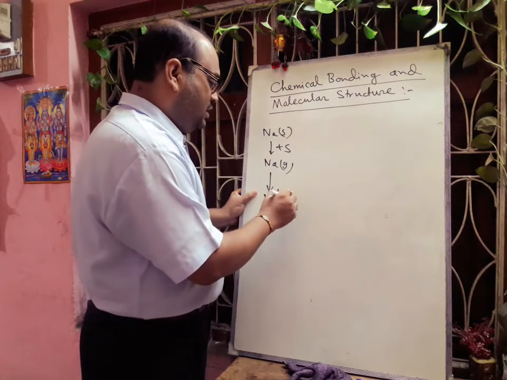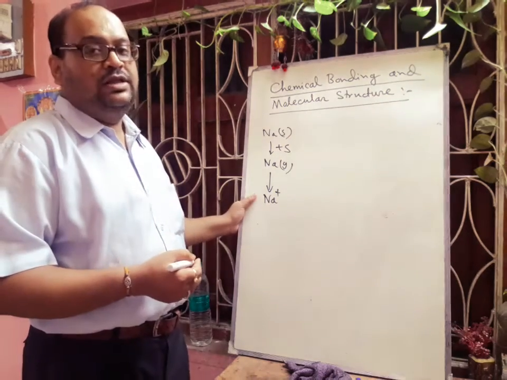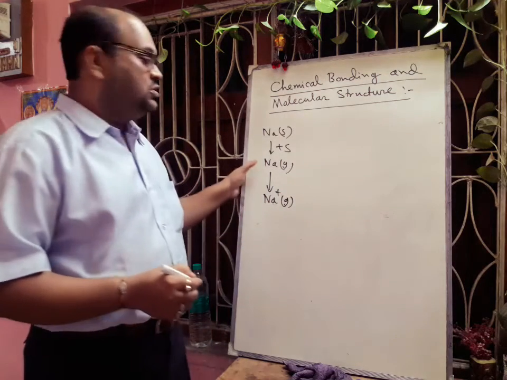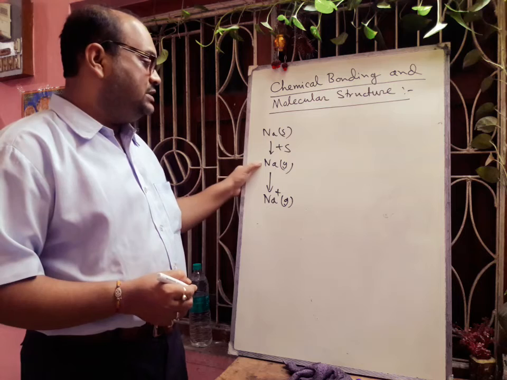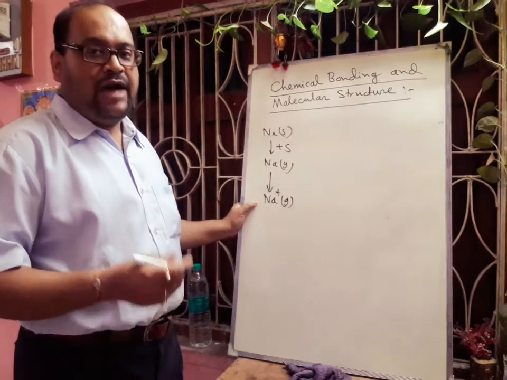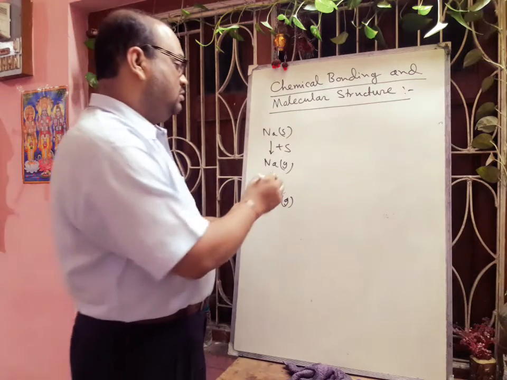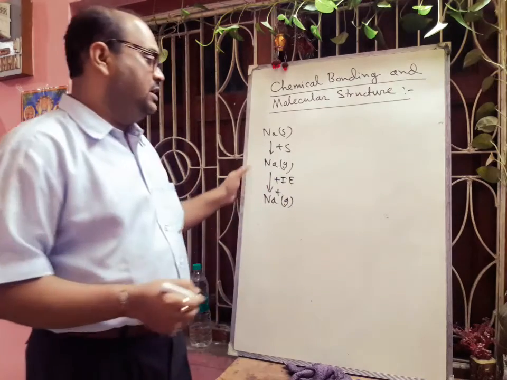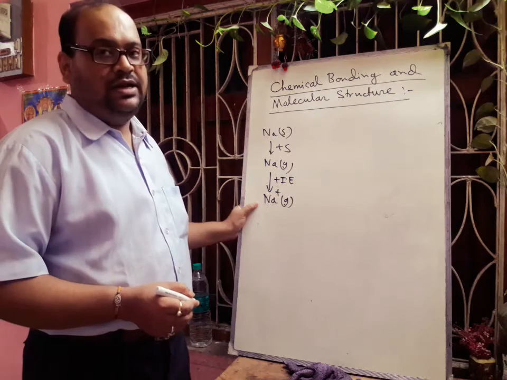Here we are always considering 1 mole, that is, the Avogadro number, which you have to keep in mind. So this will be the ionization energy, from sodium to Na+. Later I will tell the amount of this ionization energy. This is required to form Na+ from Na by removing one electron.